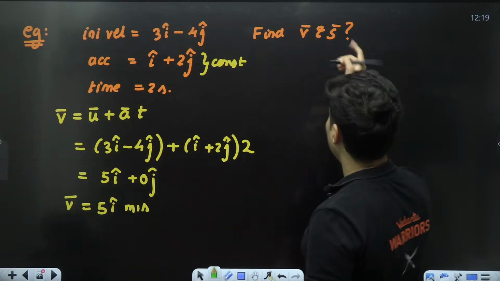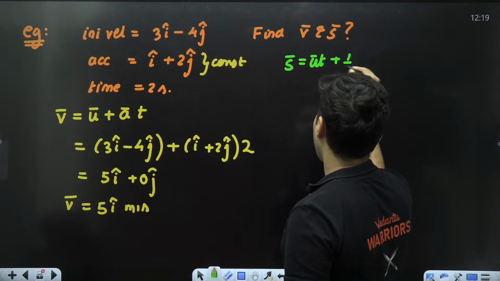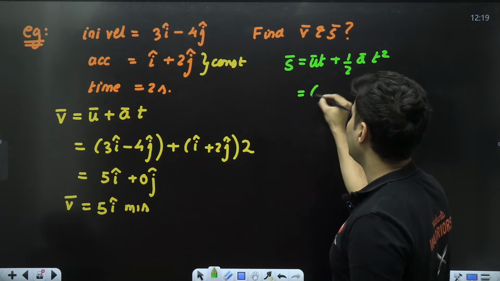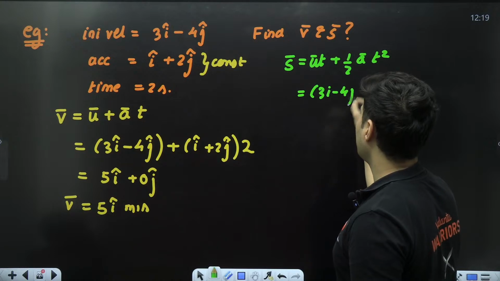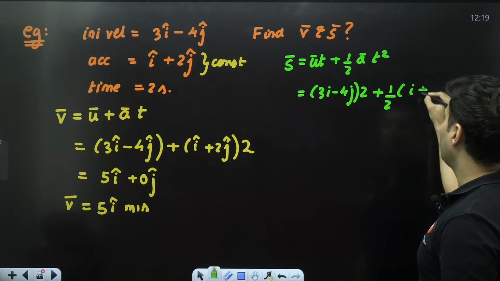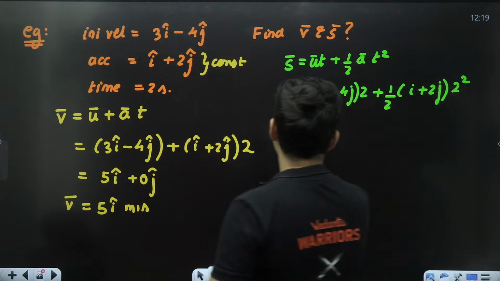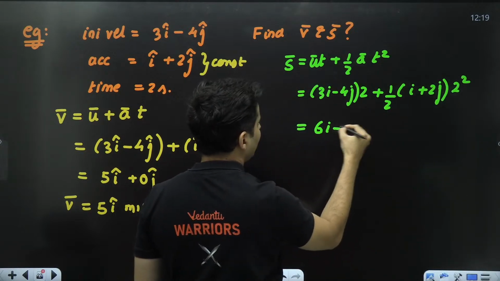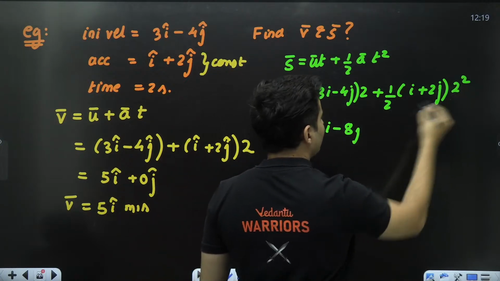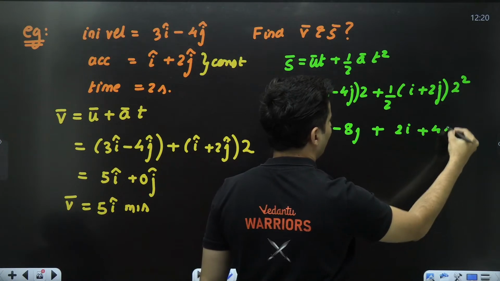Similarly, if I have to find the displacement, I know displacement is ut plus half at square. So initial velocity, do I know it? Yes, 3i minus 4j. Time 2, plus half into acceleration, which is i cap plus 2j cap, into t square, which means 2 square. So what do I get? 3 2s are 6, so 6i minus 8j, because 4 2s are 8. 2 and 2 will cancel, 1 2 will remain. So it will become 2i plus 4j.